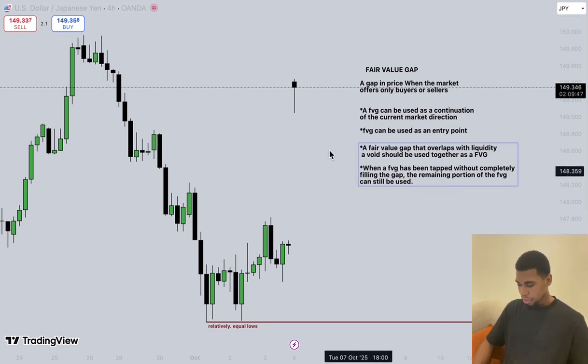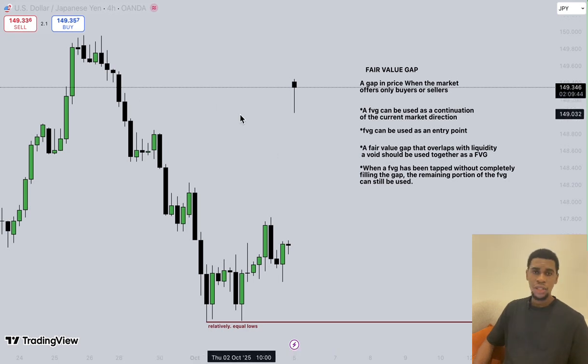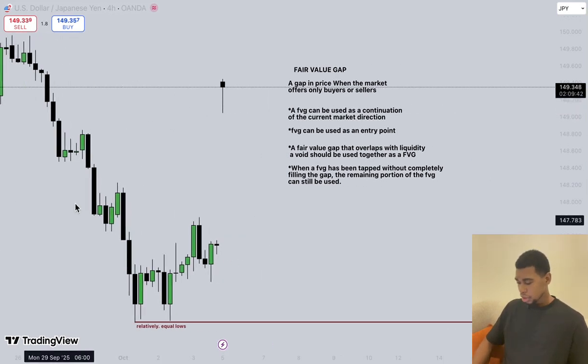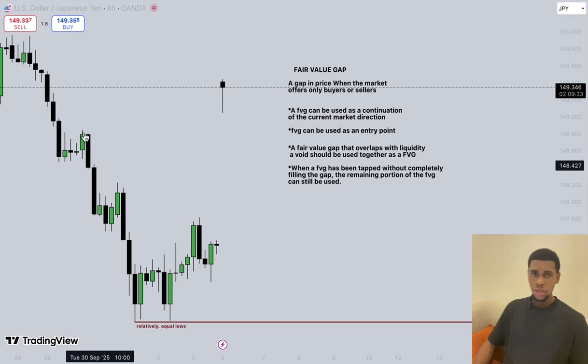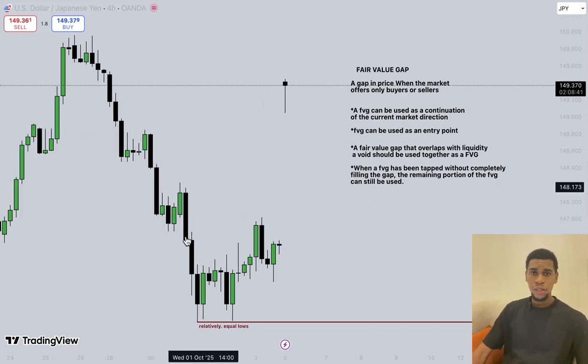Now, looking at the chart here, we have bullish candles and bearish candles. Bearish candles in my chart are represented by the black candles going down, and the bullish candles are represented by the green candles going up. Do you understand? All right, so let's quickly go into the concept.